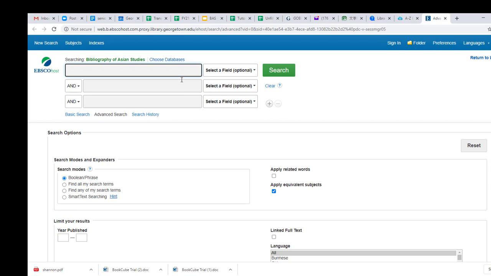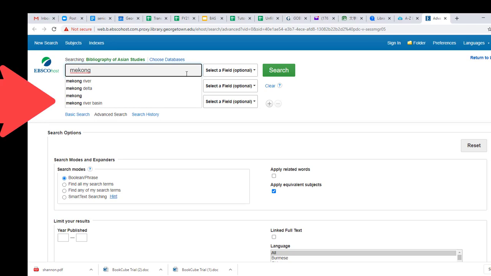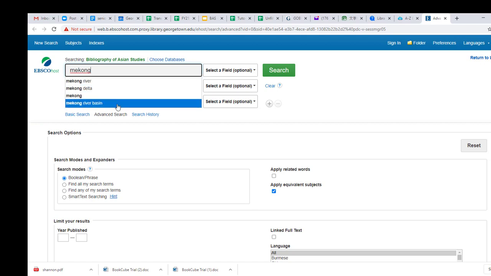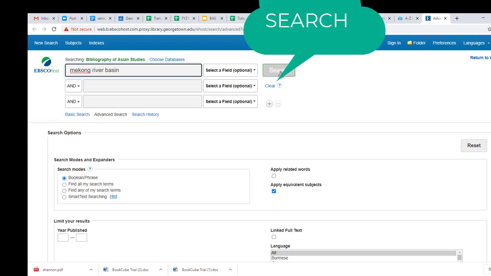In the search box, you may enter any keywords or authors' names as you wish. For example, if you would like to search information on Mekong River. So when you type in Mekong, the search box pops up some phrases that you might be interested in. So we have Mekong River, Mekong Delta, or Mekong River Basin. Let's say if we click on Mekong River Basin as a phrase and click search.